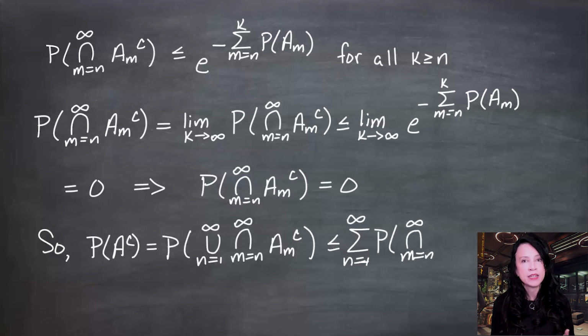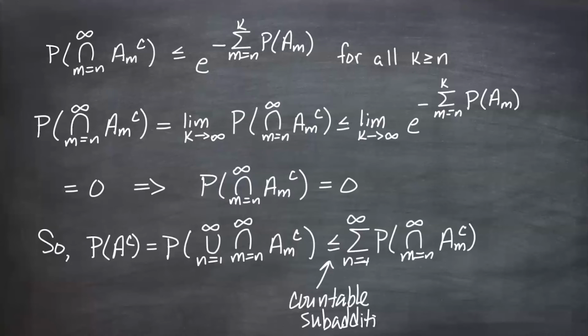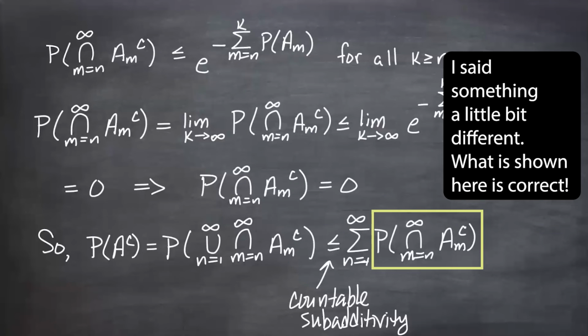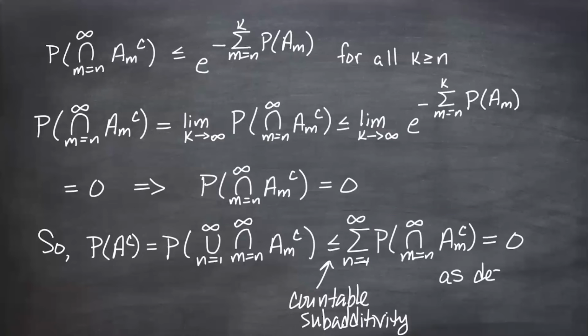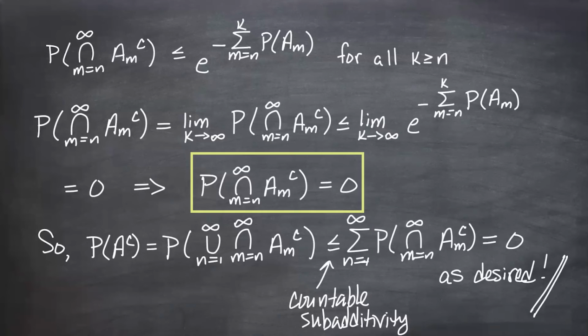It doesn't just come out because I don't have disjoint sets, but I can use countable subadditivity to say that this is less than or equal to the sum, as n goes from 1 to infinity, of the intersection, as m goes from n to infinity, of the A_m complement. But this is 0. I mean exactly 0. I don't need a limit. We showed it right here. Here's where we got the result that this is 0. So we're summing a bunch of zeros, and that's just 0, and we're done.